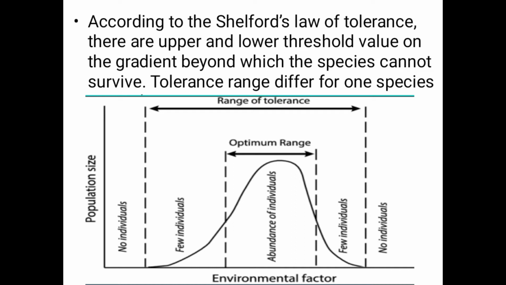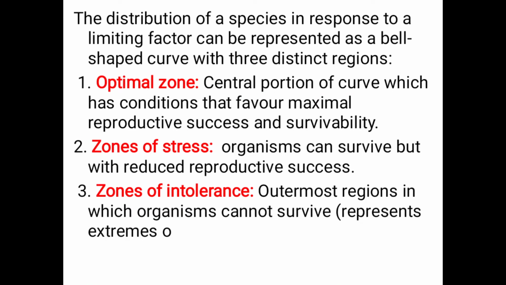Tolerance range differs for each species. Here is a graph of Shelford's law of tolerance. The distribution of species in response to the limiting factor can be represented as a bell-shaped curve